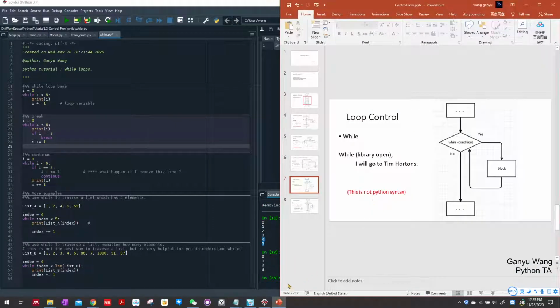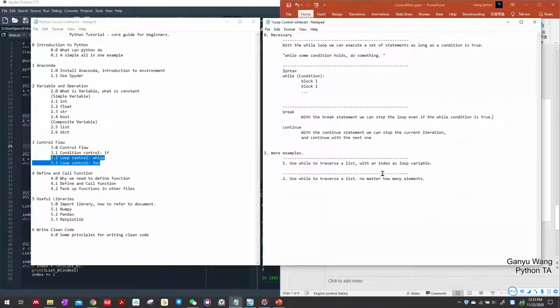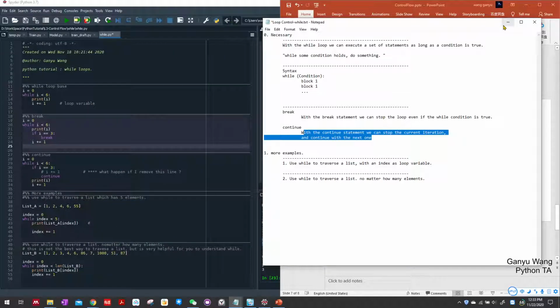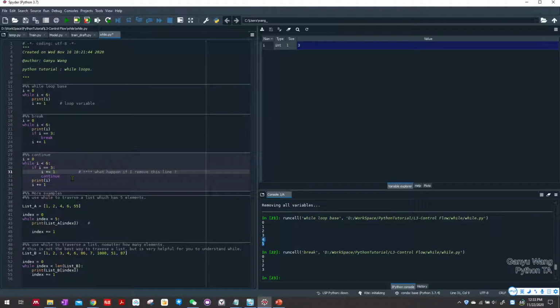And for continue, if the program runs into a continue, the program will stop the current iteration and continue with the next one. For example, in this similar example, if i equals 3, I will do i plus 1, so i becomes 4, and then continue.